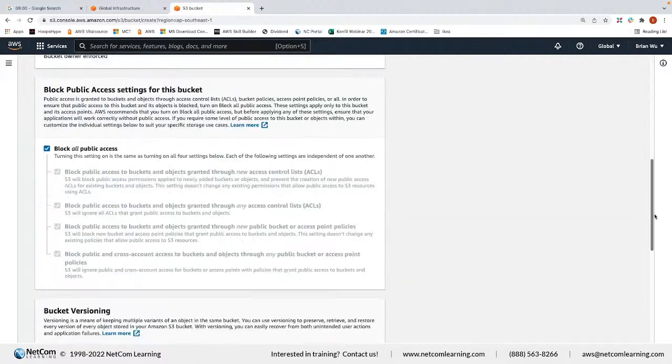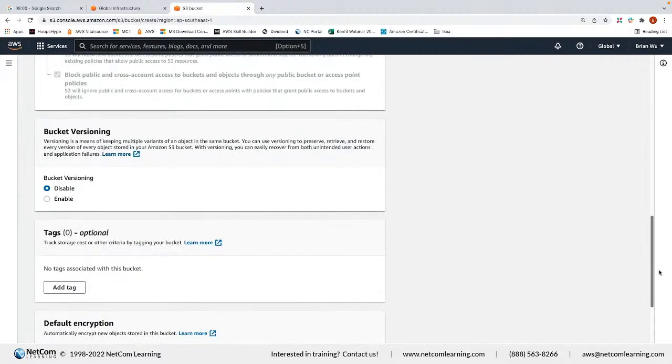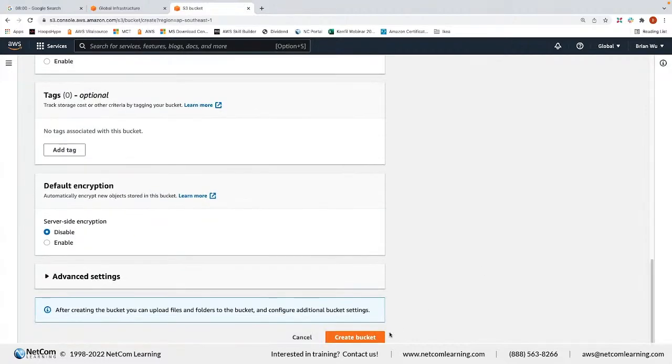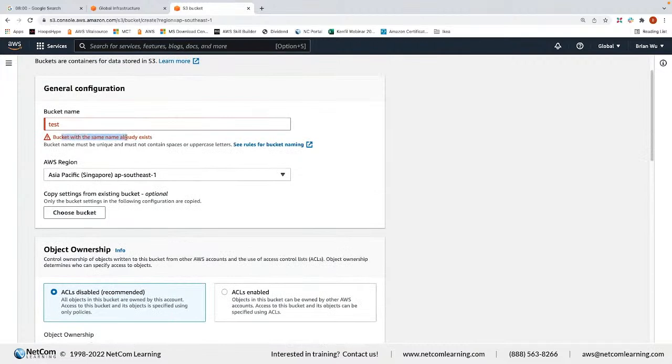And then from the architecting point of view, we've got a lot of features. We will talk about these features a little bit later. So if I click create bucket, there is an error. It already exists. The name test is used by some other customer, another AWS customer.